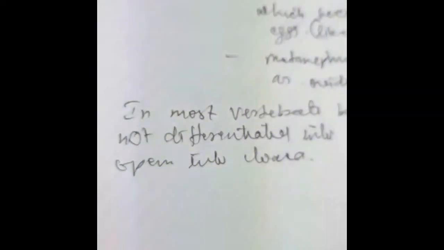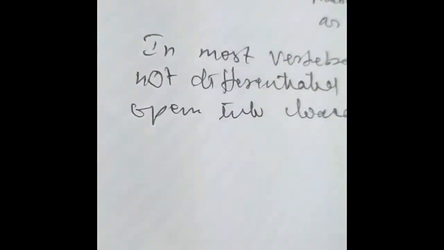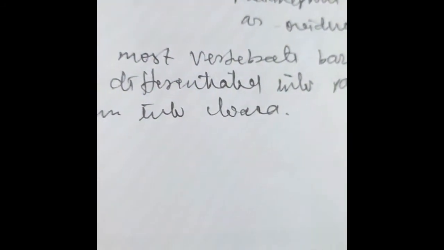The important information about the vertebrates is that in most vertebrates barring mammals, the oviduct is not differentiated into parts and remains separated and opens into the cloaca. But a different story takes place altogether in mammals.